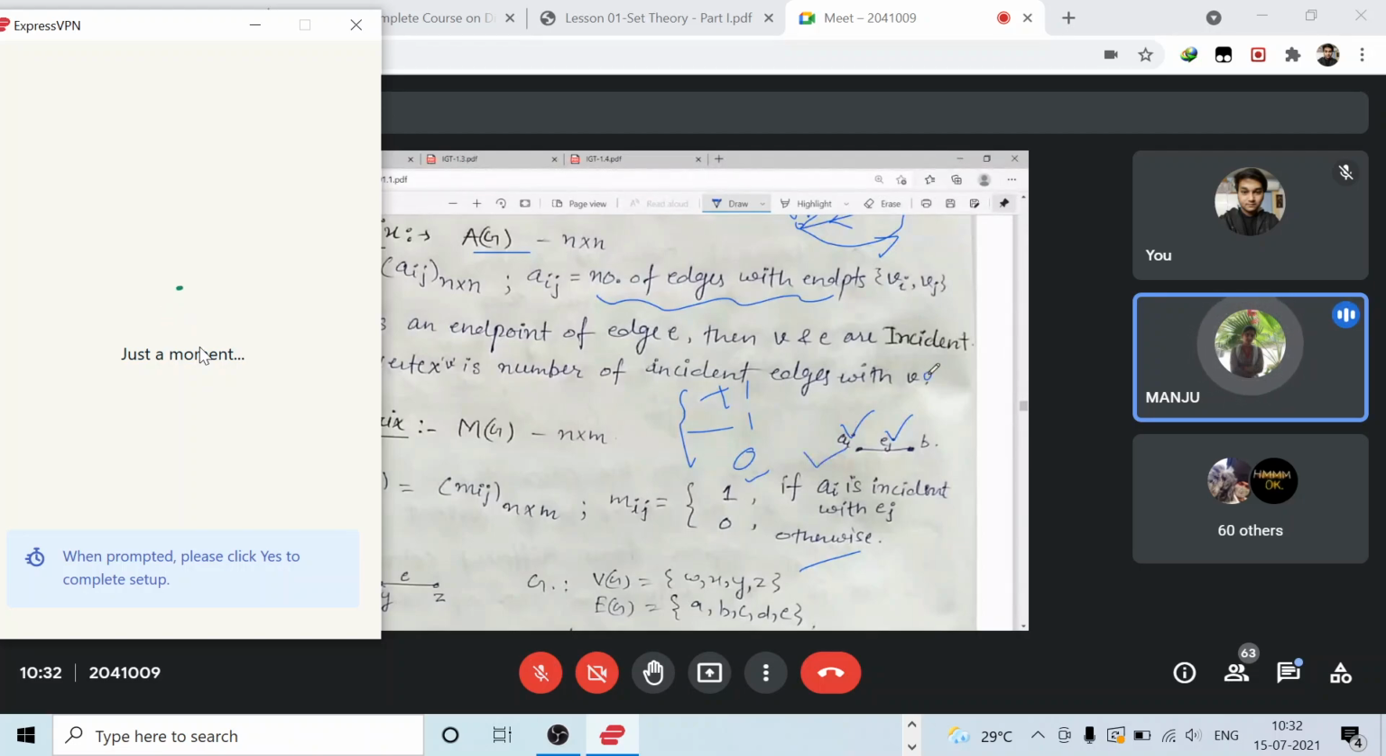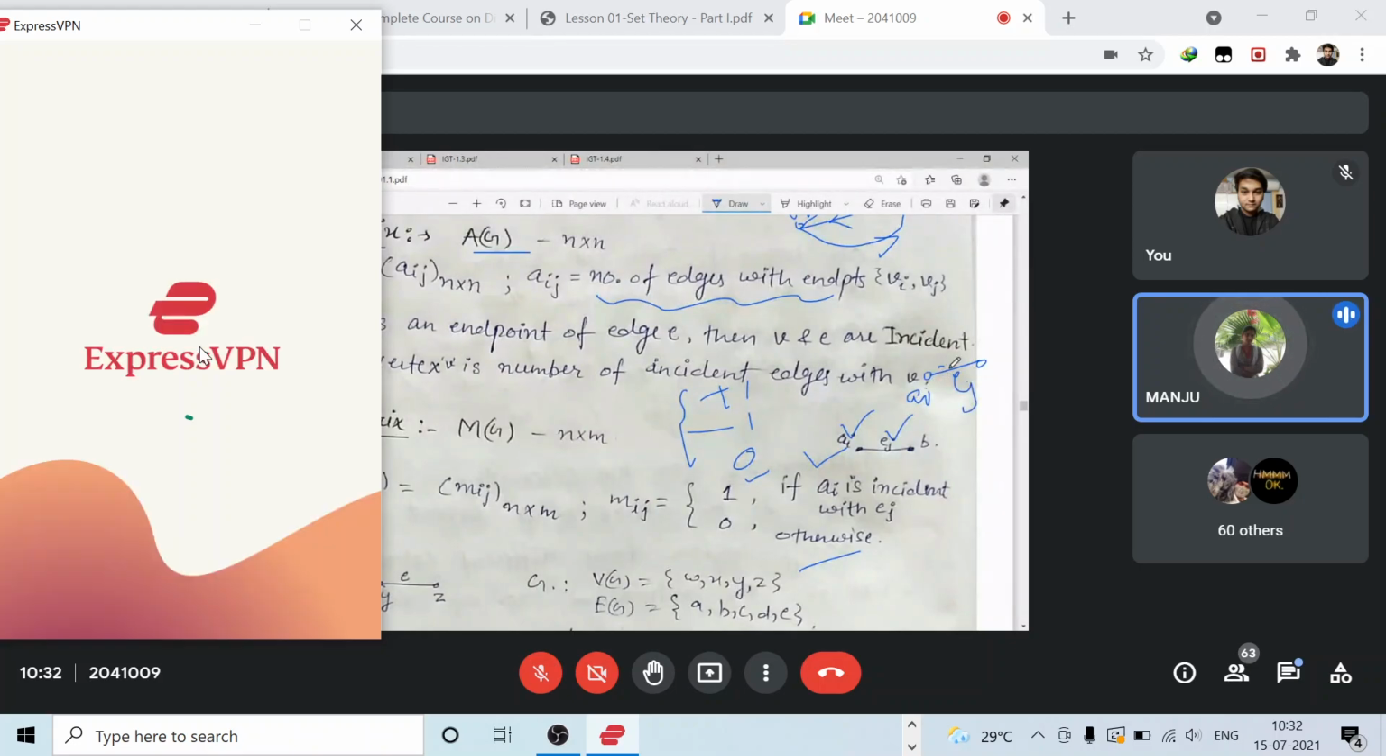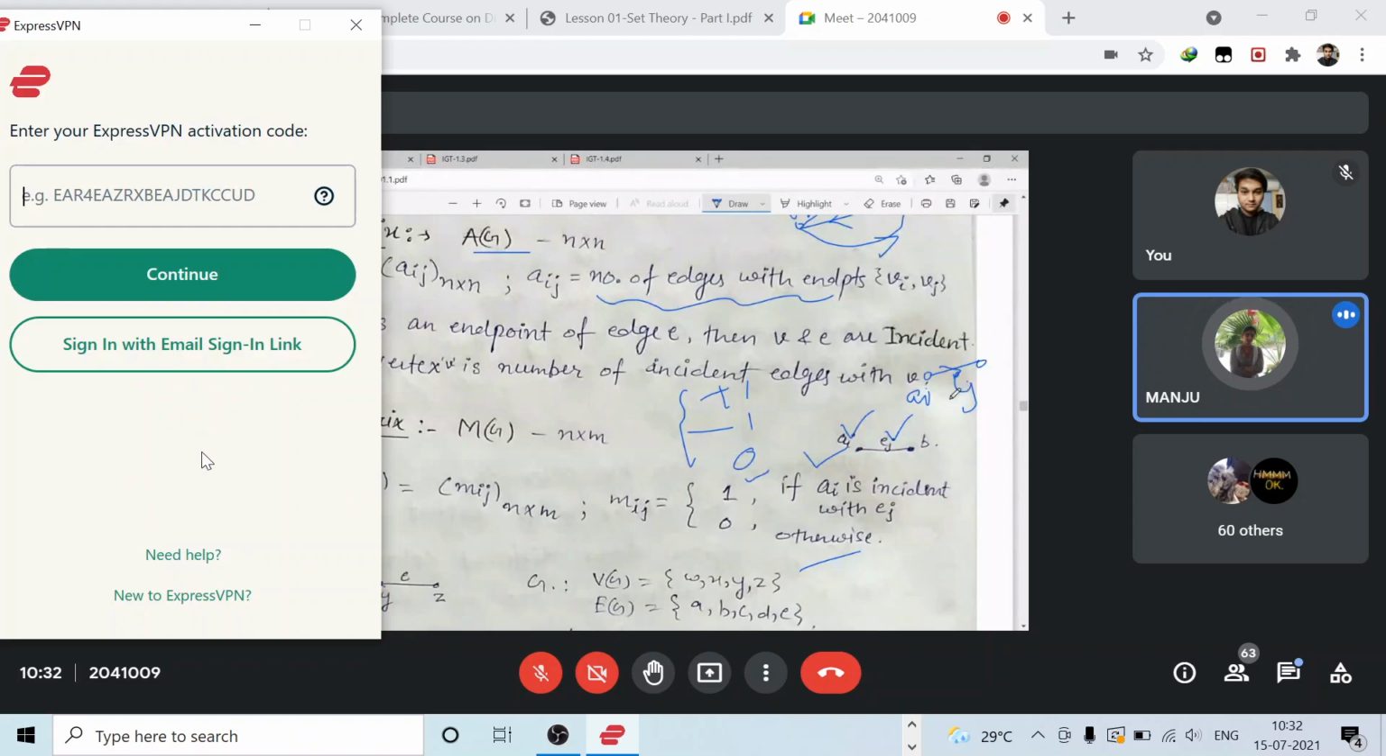And whenever Ej starts with Ai, it is out, right? This edge is coming out of the Ai.